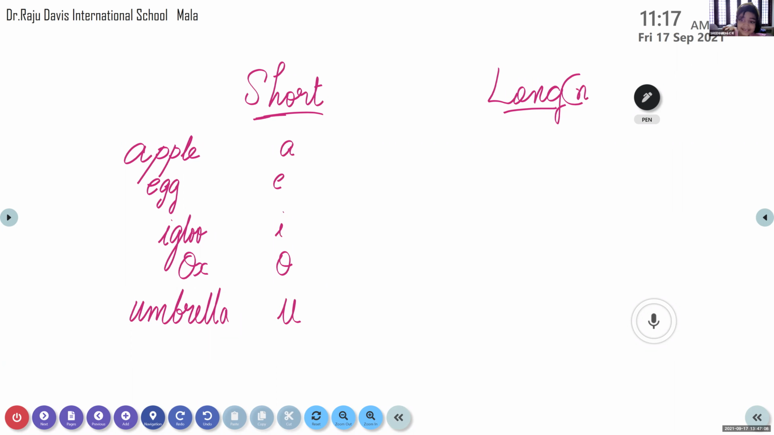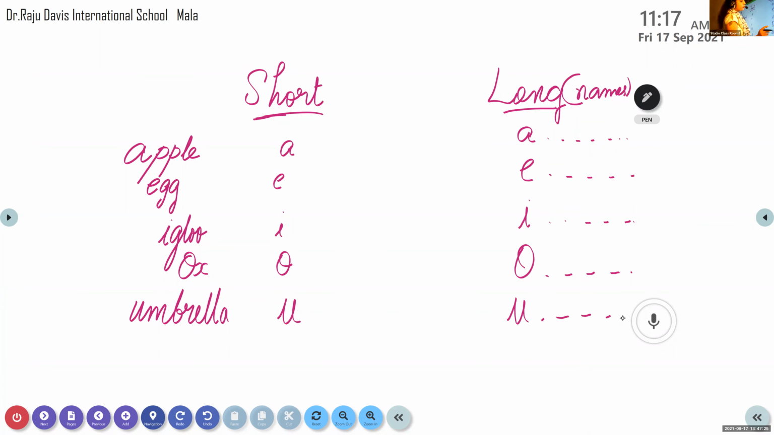Those are its names. How will you sound these names? It's like long A, E, I, O, U. You have to stretch those letters. A, E, I, O, U. Okay, did you understand?